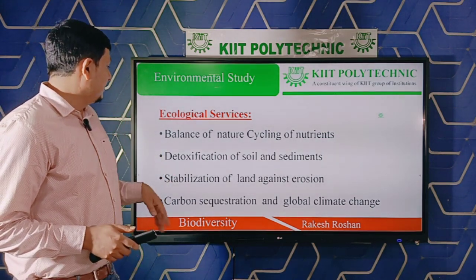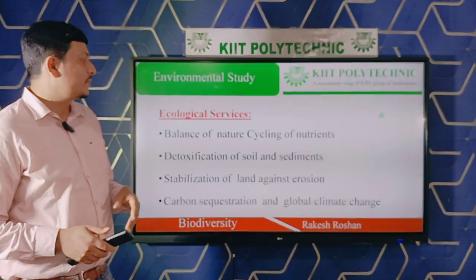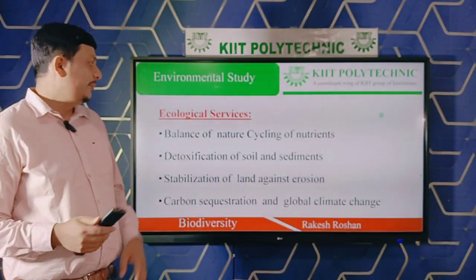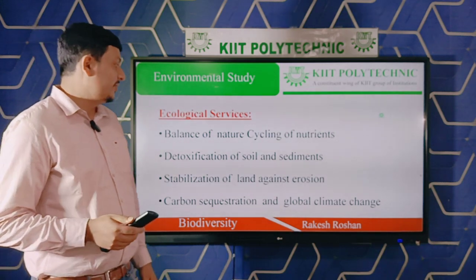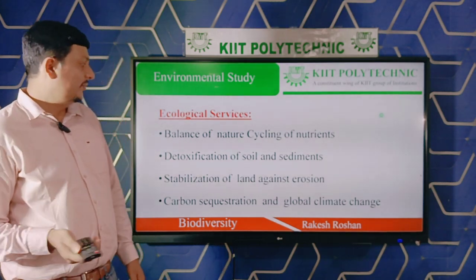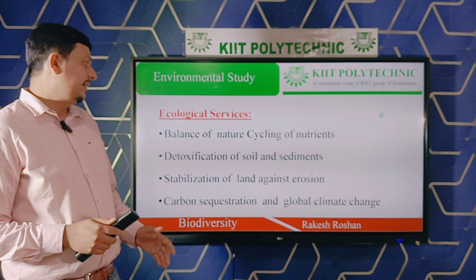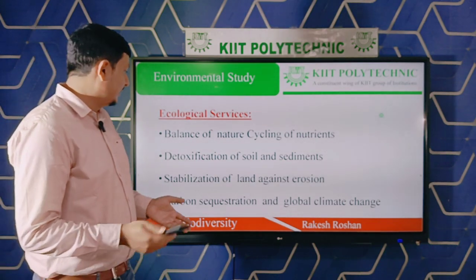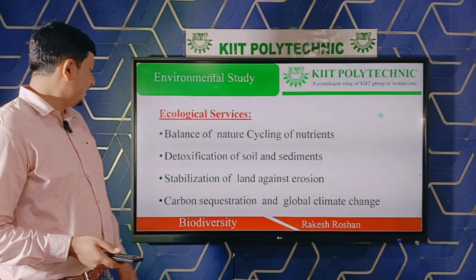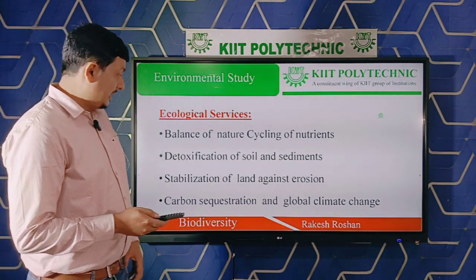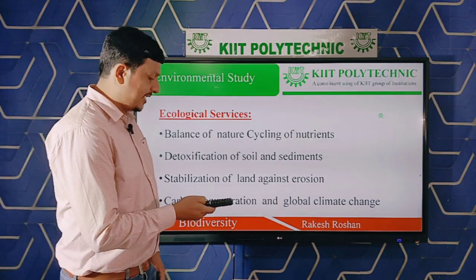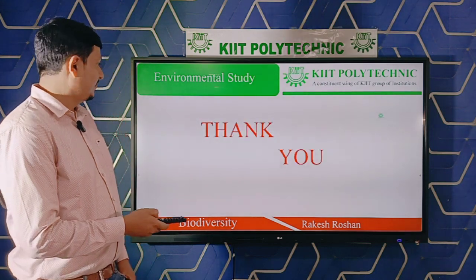So next is detoxification of soil and sediment, which is also one of the important concerns, and stabilization of land against erosion. We all know how soil is prevented from erosion by plants and trees. Fourth is carbon sequestration and global climate change.